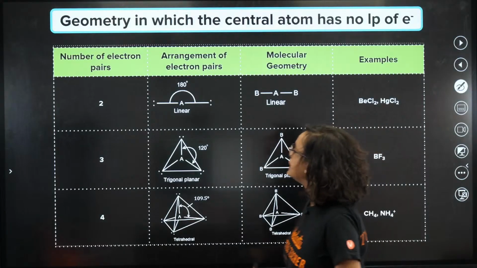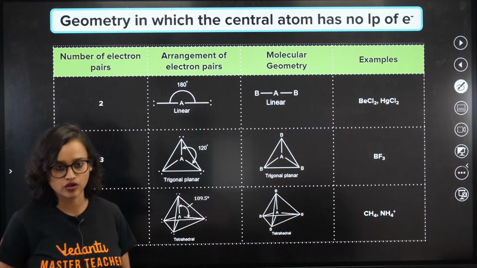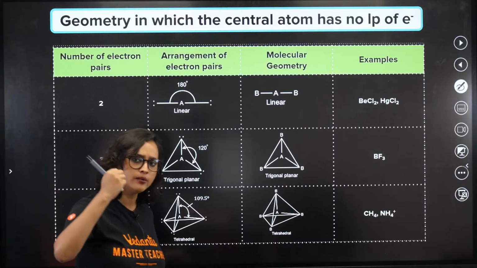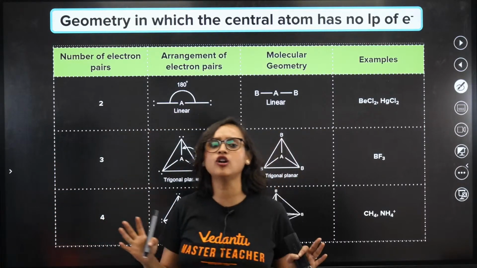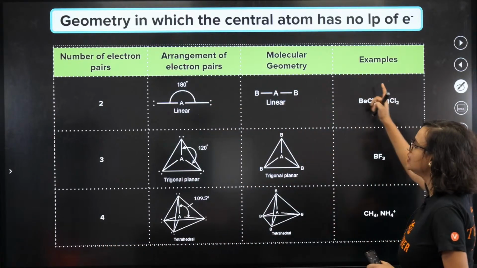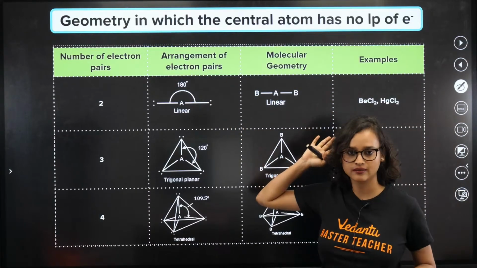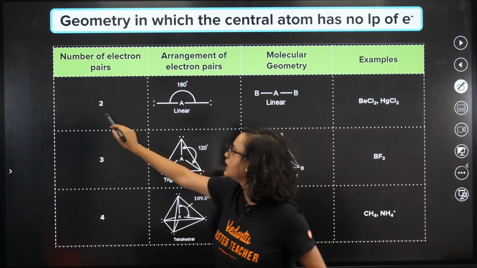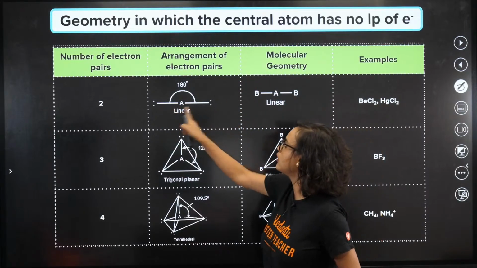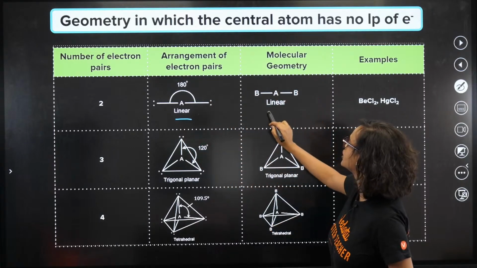We have understood. Now, the geometry in which the central atom has no lone pair of electrons. We are talking about absolutely normal scenarios. In this, you will see that the molecular geometry remains the same as the arrangement of electron pairs. Take a look at it. If the number of electron pairs is 2, no lone pair, only bond pairs, the arrangement of electron pairs is linear and the molecular geometry is linear.